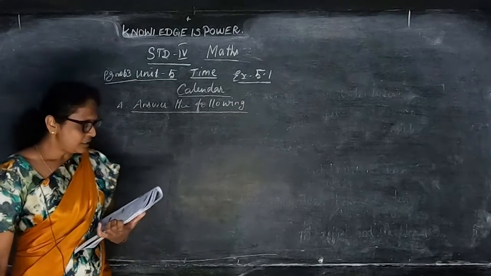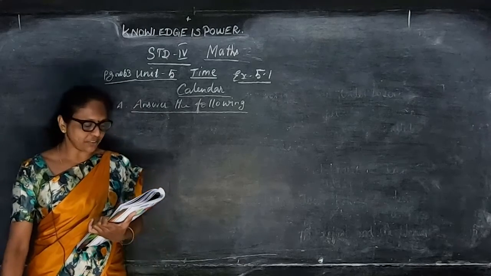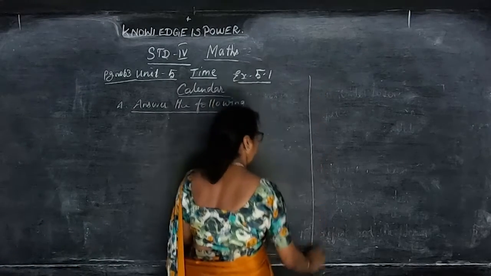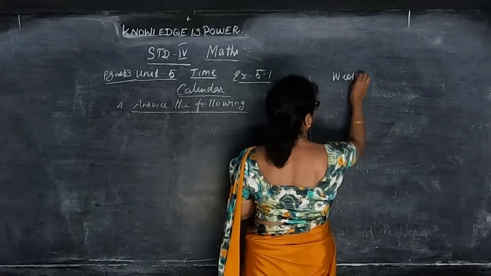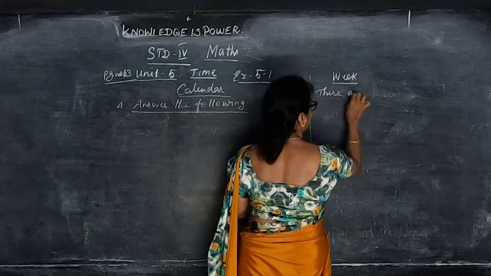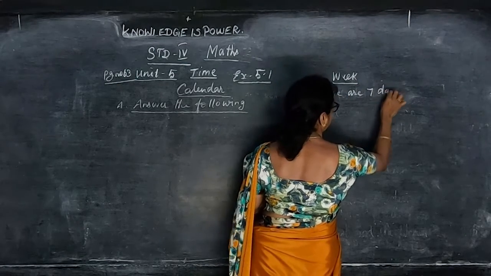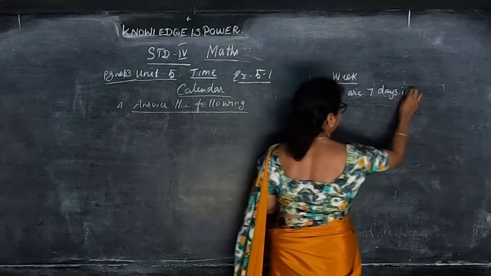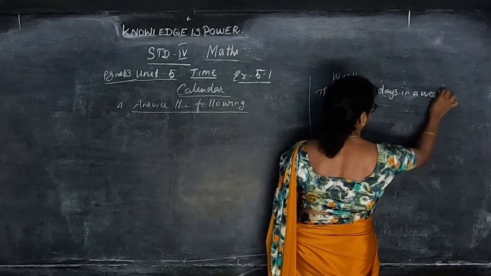In this, which is the first day of the week? We have 7 days in a week. How many days in a week? There are 7 days in a week.